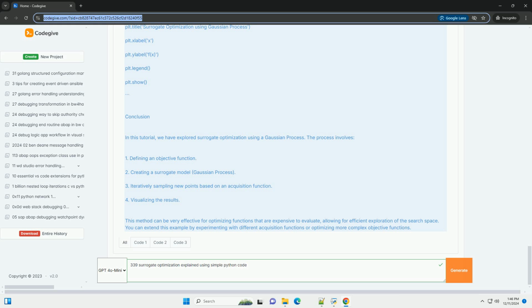Add the new sample to the training set. x_init = np.vstack((x_init, x_max)). y_init = np.vstack((y_init, y_next)). Refit the Gaussian process. gp.fit(x_init, y_init).